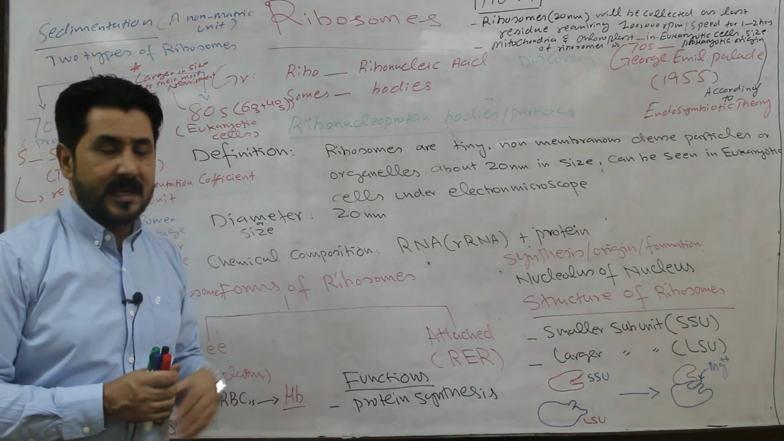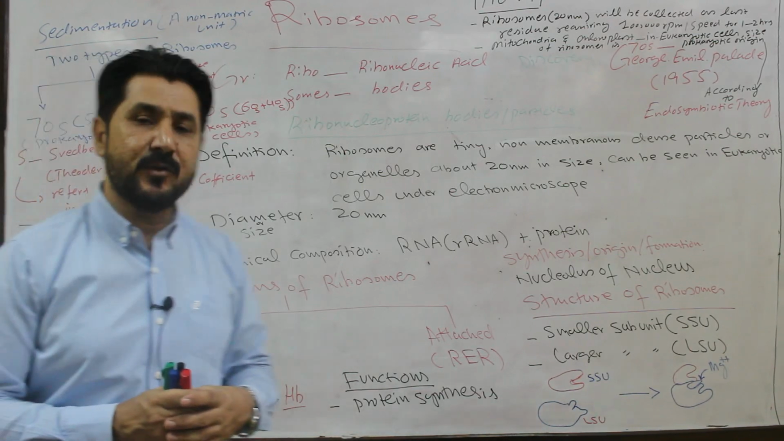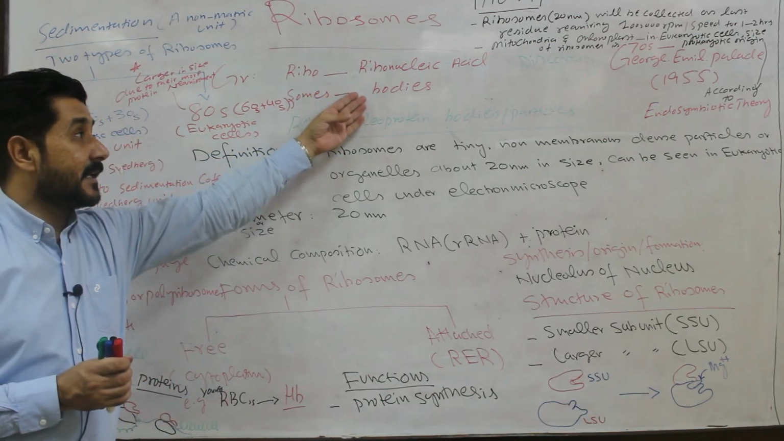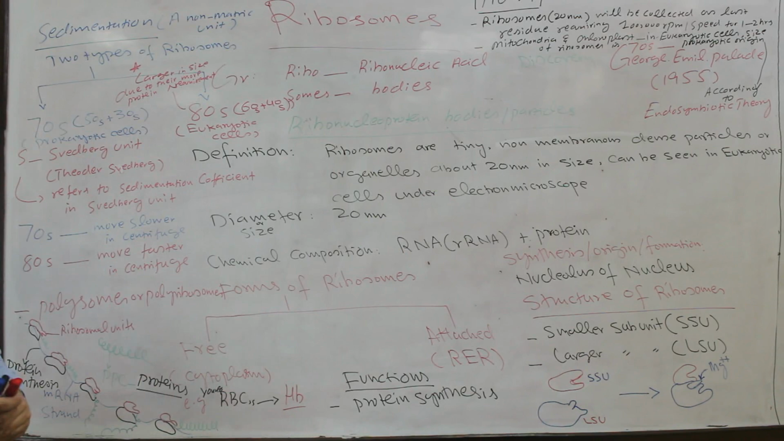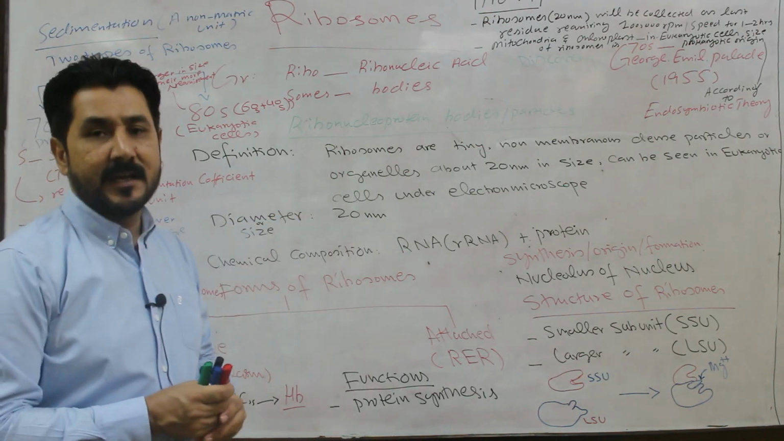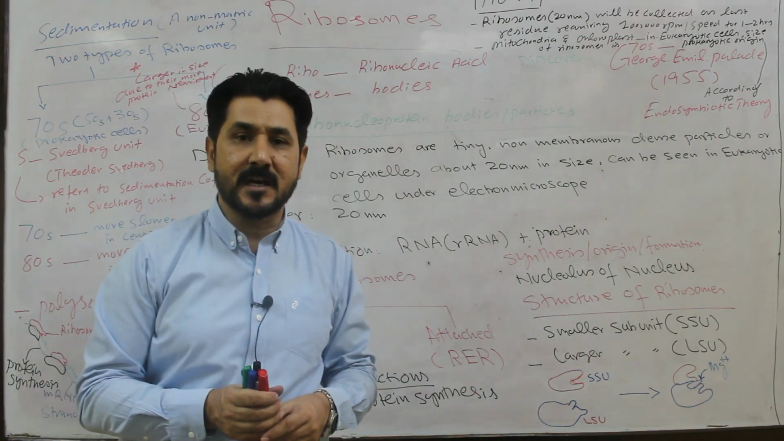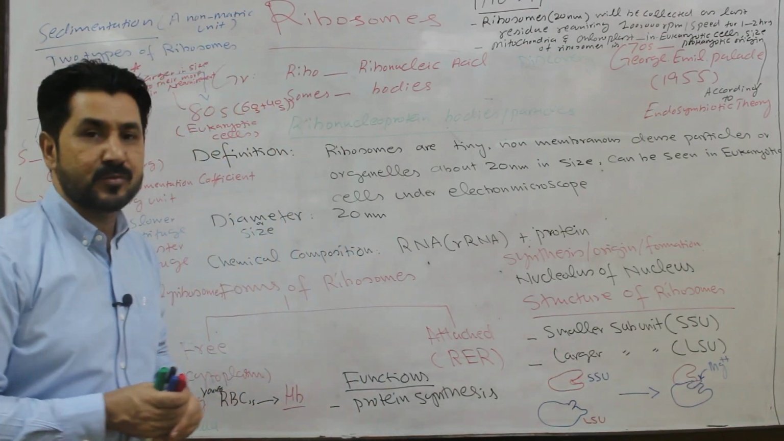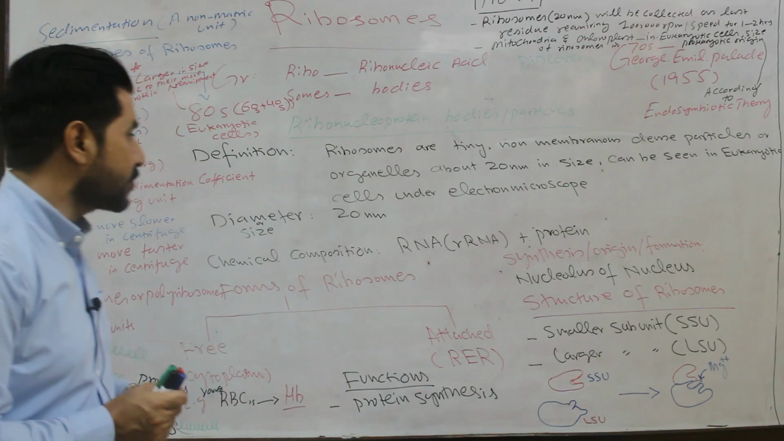If we define the ribosome, what are ribosomes? They are tiny, non-membranous, dense particles or organelles about 20 nanometers in size, consisting of ribonucleic acid, that is rRNA, plus proteins, and can be seen under the electron microscope in both prokaryotic and eukaryotic cells. Such bodies are called ribosomes.